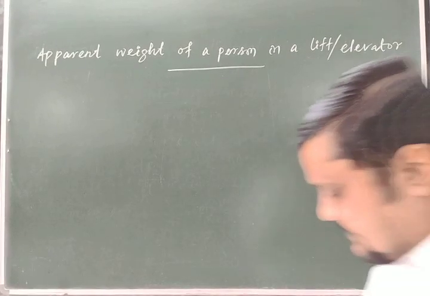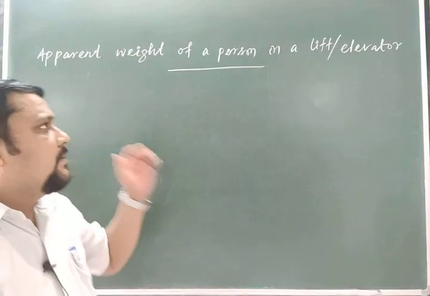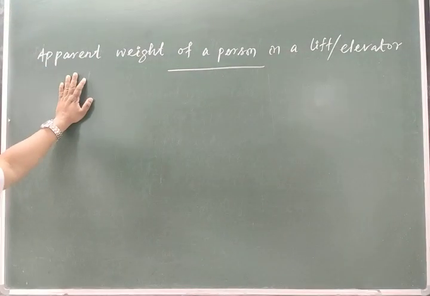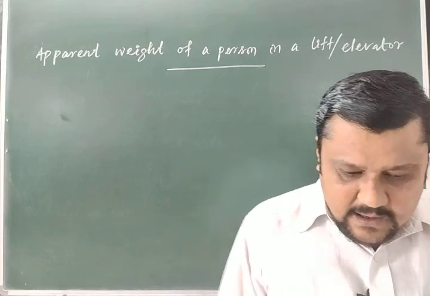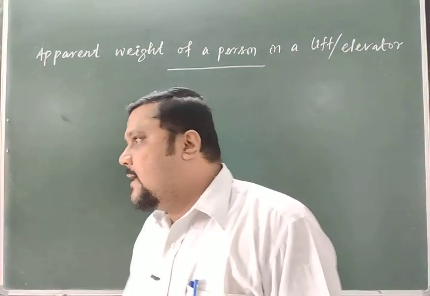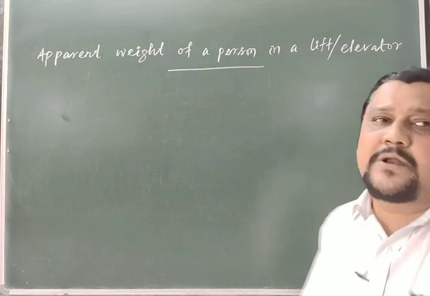So after this proof that the second law is the real law, we will go for another concept, the applications of these Newton's laws to find the apparent weight of a person in a lift or elevator.